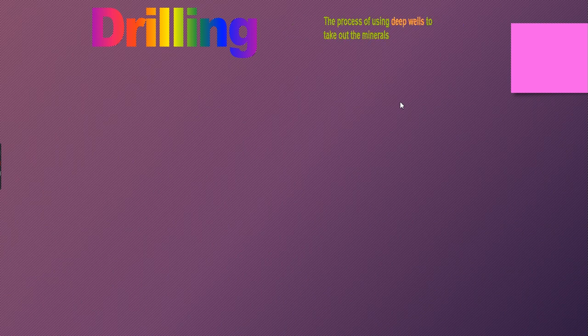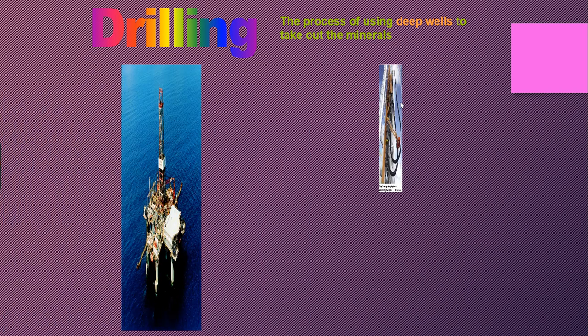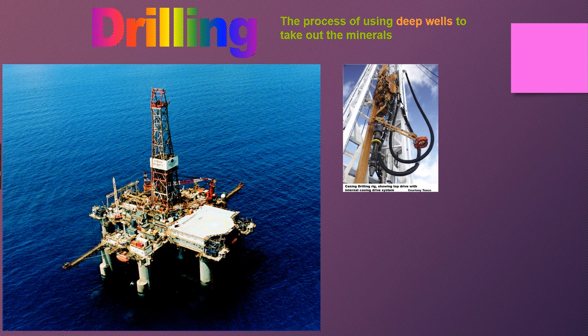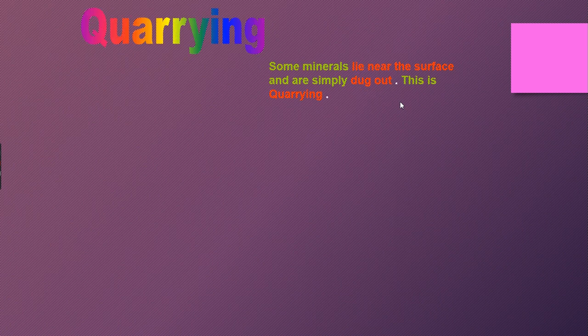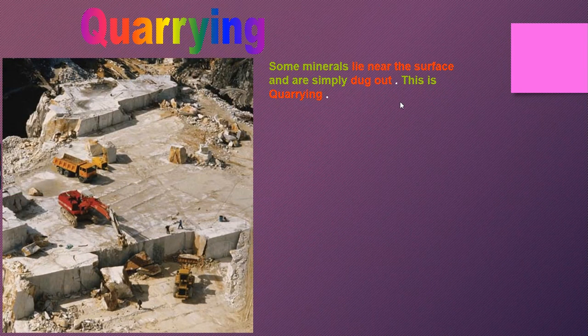Now, the first one is drilling. The process uses deep wells to take out the minerals. Now you can see here, this is drilling, right? This is an oil reservoir. Petroleum is got by this process. Quarrying: some minerals lie near the surface and simply have to be dug out. This is called quarrying. You have heard about stone quarrying. Now you can see the quarrying here.